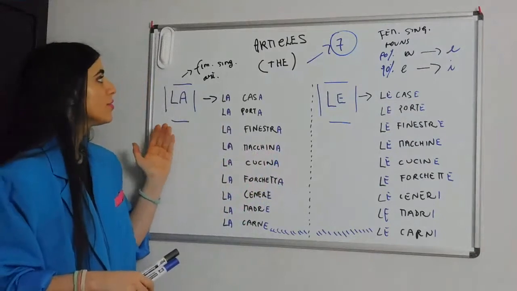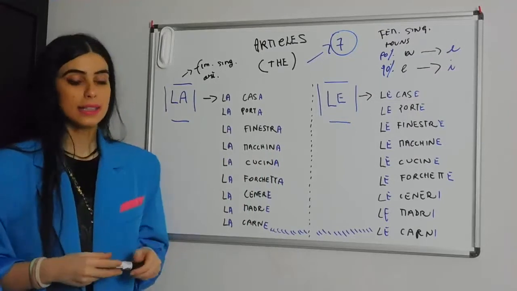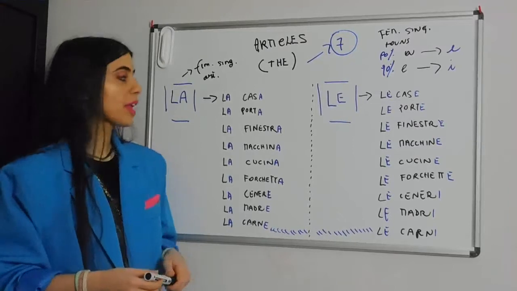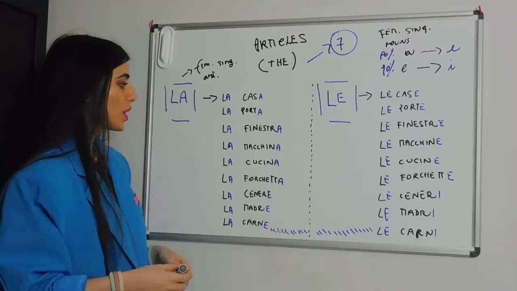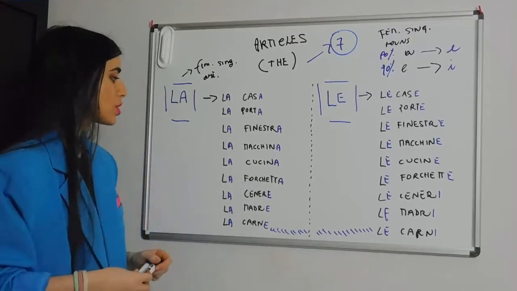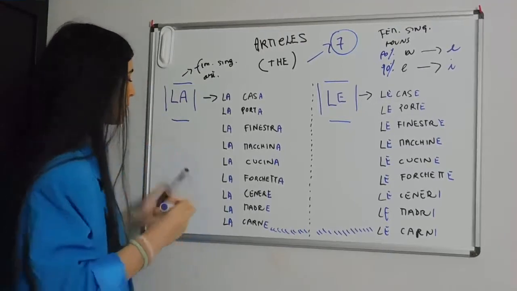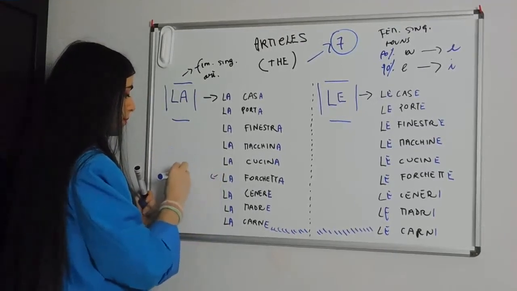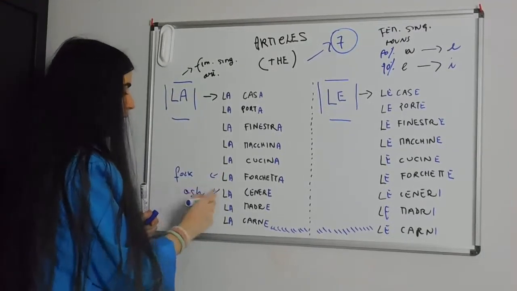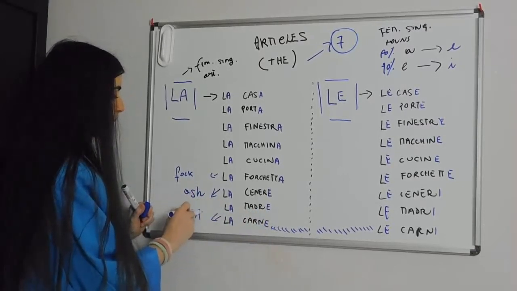Therefore, the article for feminine singular nouns is la, and we have la casa, house, la porta, door, la finestra, window, la macchina, car, la cucina, kitchen, la forchetta, that's the fork, la cenere, ash, la madre, mother, and then we have la carne, which is meat.